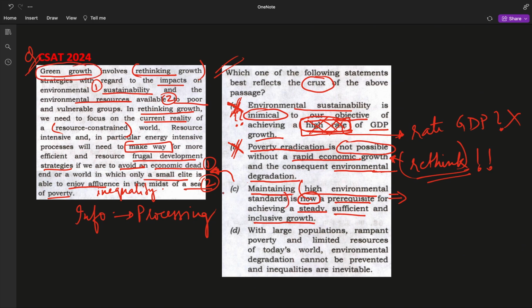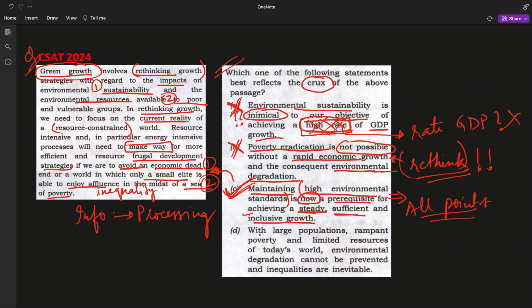So this is the main crux, that if we want to eliminate the inequality or promote inclusive growth or have a steady sufficient growth, you need to have high environmental standards as a prerequisite. Therefore, this covers all points covered. Therefore, this is the right answer.